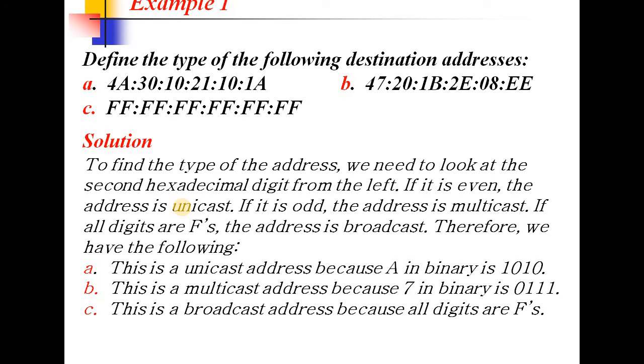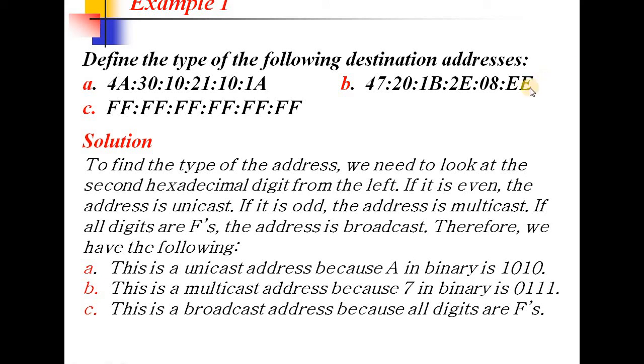You can see the example here. In this example, you are going to convert this A into binary format. When you convert A from hexadecimal into binary format, it is 1010, where the last bit is 0. When the last bit is 0, you are going to consider that as a unicast address. Check with this first one. A is converted into binary format and represented as 1010. So the last bit is 0, so it is unicast. And check with the second one, it is E. When you convert it, you get 1110.